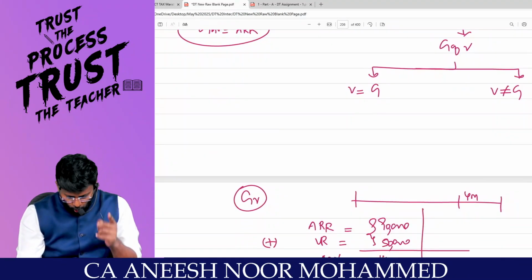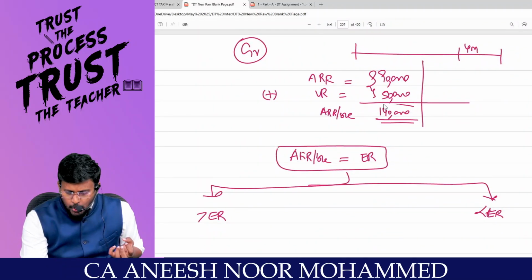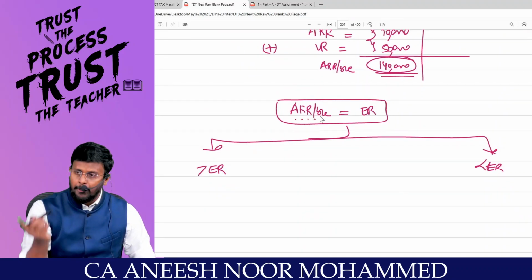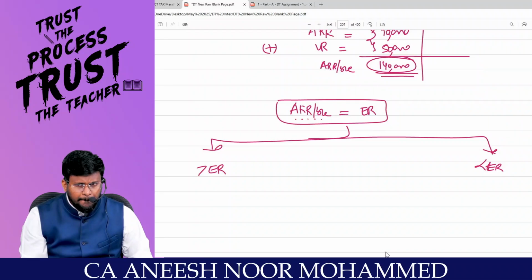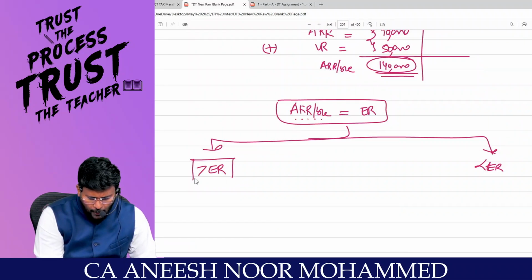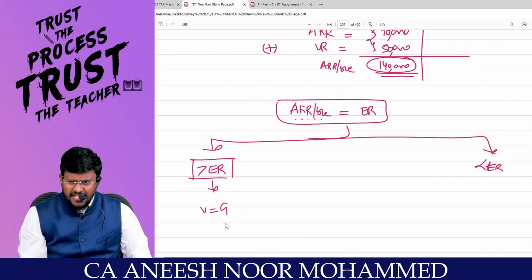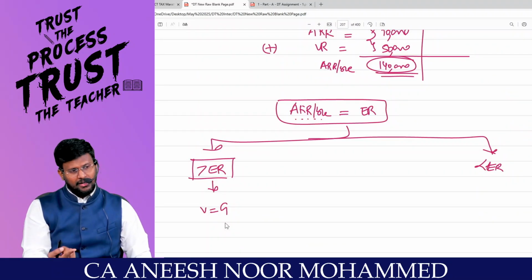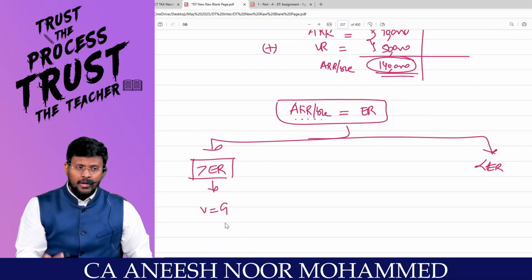If there is no vacancy, I would have recovered 50,000, and my actual rent receivable is 1,40,000. So my actual rent receivable is more than the expected rent. So if it is more than the expected rent, the vacancy is genuine, because if there is no vacancy, I would have collected rent, and that would be more than the expected rent.